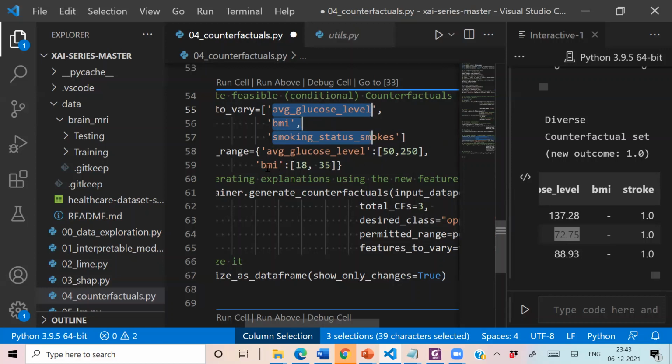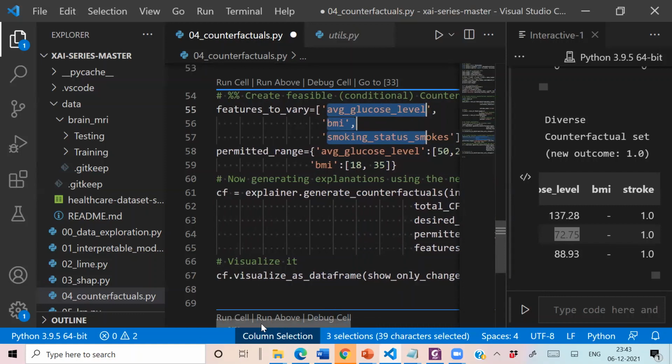Because if we recommend reducing the body mass index to 5, which may not be possible to achieve, that will again be non-feasible. By specifying a permitted range, our counterfactuals will be very realistic.